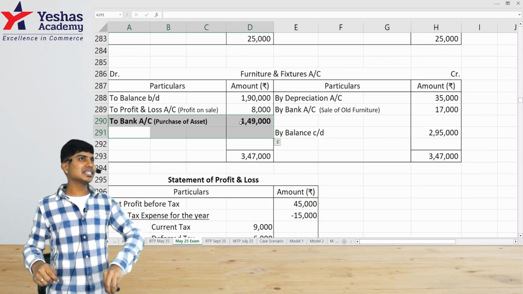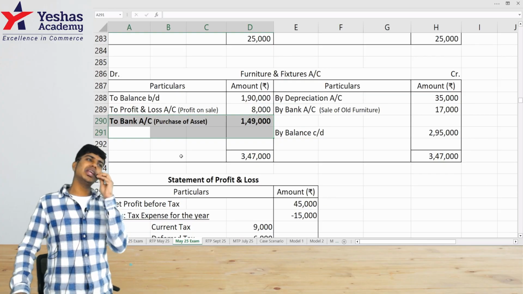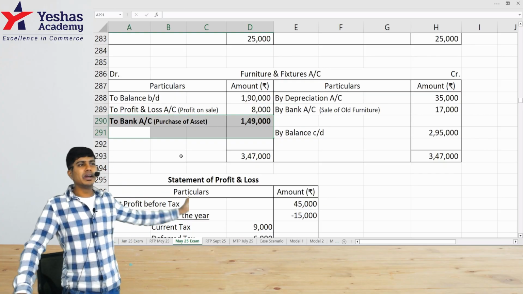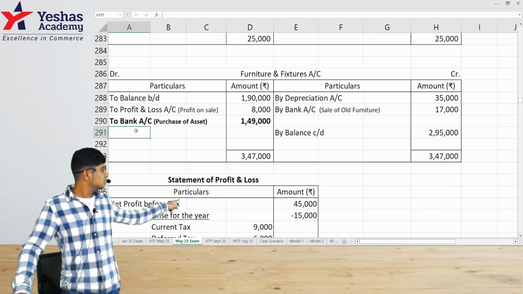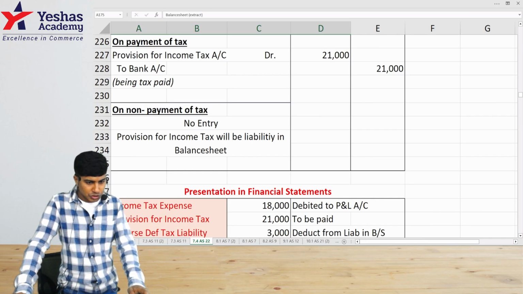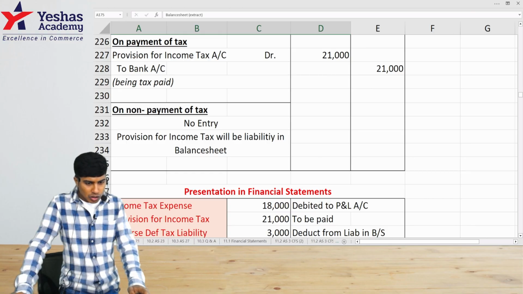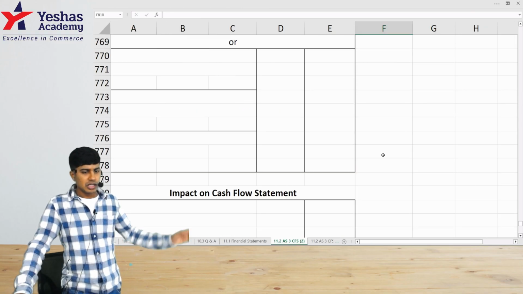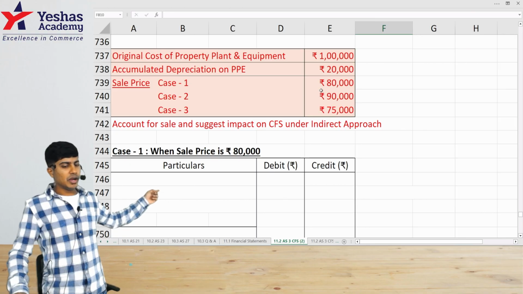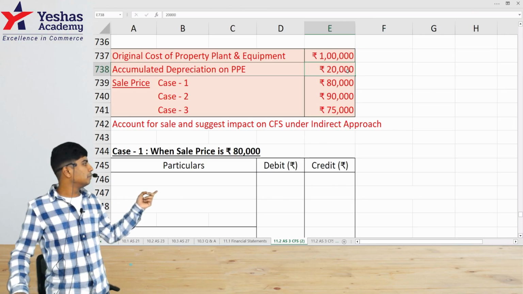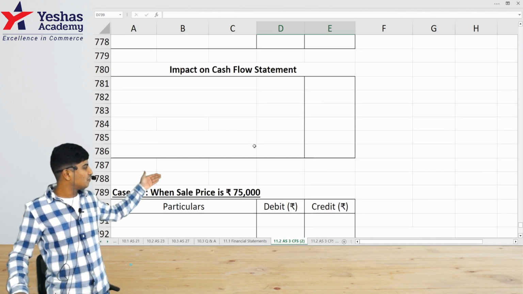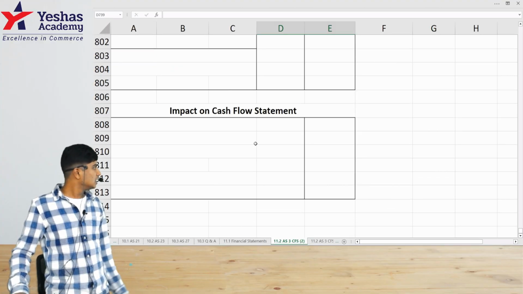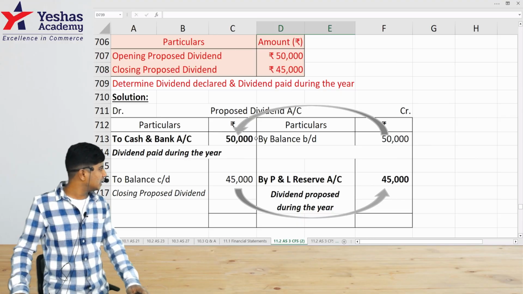So as we've discussed in the past in the class, humble request is whenever there is adjustment on an asset, please open a ledger. When the opening balance and closing balance are not matching, please open a ledger to identify this purchase. If you remember, we've done some cute little questions on this on PPE. I think the last set of questions on our cash flow statement, if you observe at the end, we did some questions like original cost of the asset is this much, accumulated depreciation is this, sale price in 3 different cases. You were supposed to prepare a journal and then identify what would have been the purchase value of the asset. So this would have covered that part.